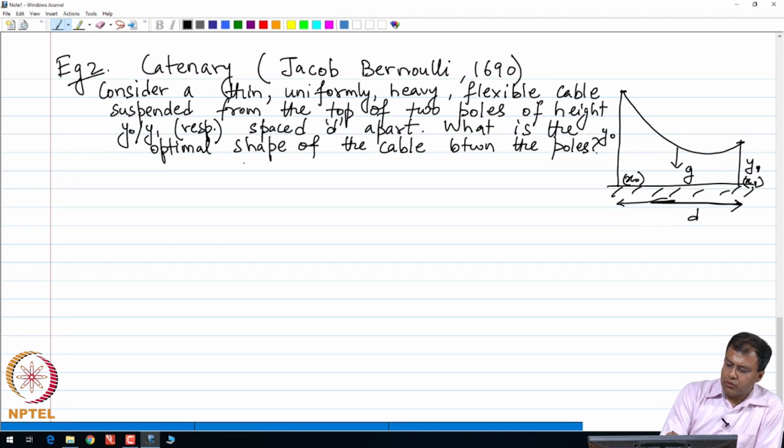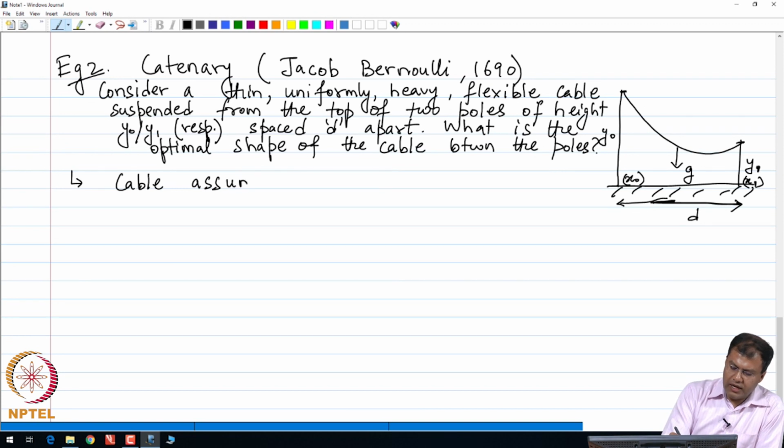Okay. So, now the question is, what is it that we are trying to optimize? It turns out that we are trying to minimize the total energy of the system. So, as the cable is not moving, the total energy is just the potential energy.